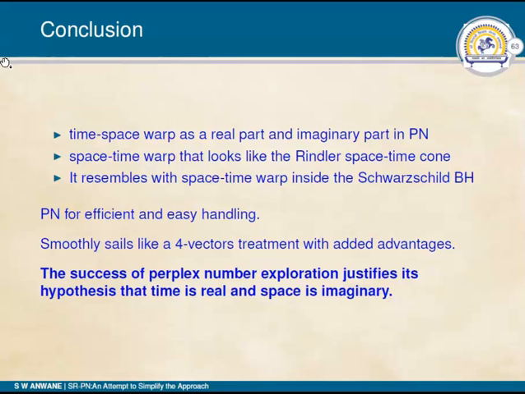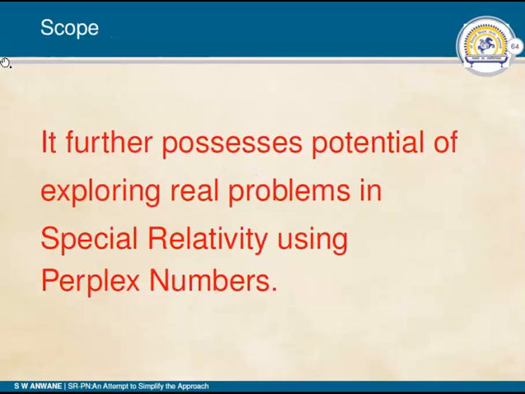As the perplex number exploration fairly explains all consequences of special relativity, and a few successful handlings of applications justify its hypothesis that time is real and space is imaginary on the perplex scale. This work has a future scope. One can further explore some more real problems of special relativity using perplex numbers, and I hope for a brighter future for this topic.